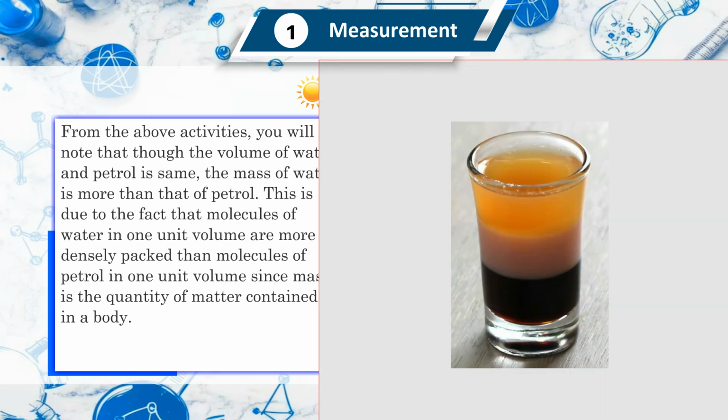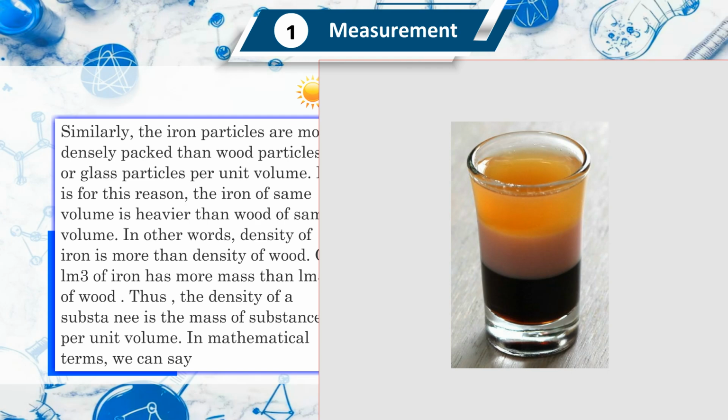From the above activities, you will note that though the volume of water and petrol is the same, the mass of water is more than that of petrol. This is due to the fact that molecules of water in one unit volume are more densely packed than molecules of petrol in one unit volume, since mass is the quantity of matter contained in a body. Similarly, the iron particles are more densely packed than wood particles or glass particles per unit volume. It is for this reason that iron of the same volume is heavier than wood of the same volume.